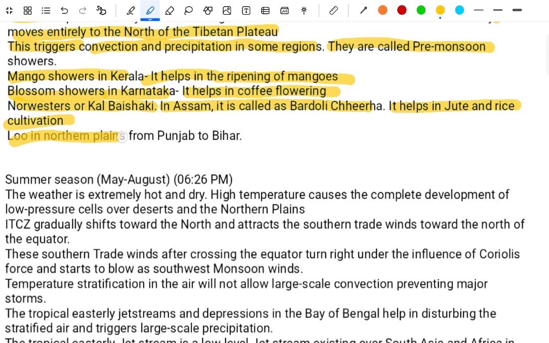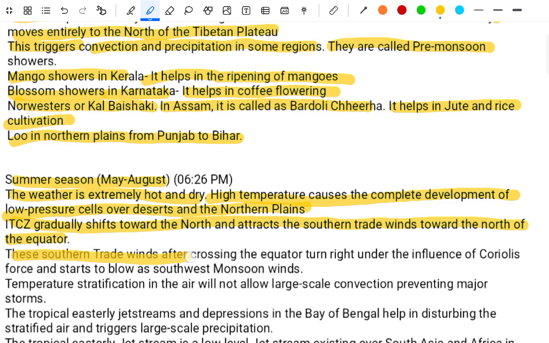The Loo is in the northern plain from Punjab to Bihar. The summer season, May to August. The weather is extremely hot and dry. The higher temperature causes the complete development of the low pressure cell over the desert in the northern plain. The ITCZ gradually shifts towards the north and attracts the southern trade winds towards the north of the equator.